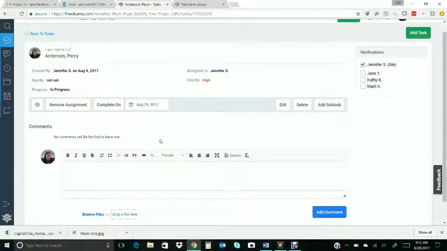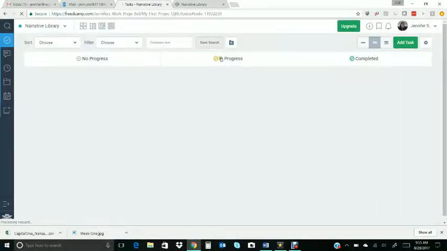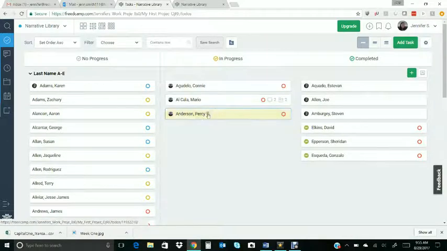And then that's it. If you come back to tasks, this button up here in the top left, then you can see that now, once my screen loads, in the in progress field, you'll see Percy Anderson's been moved over. It has my picture next to the name. So, as the project manager, if I come in and look, I can see who is currently working on what. So this is a very helpful tool to provide visibility across the board. So definitely use this to make sure that you're assigning yourself, you're showing where you are in the process so that we can all see.